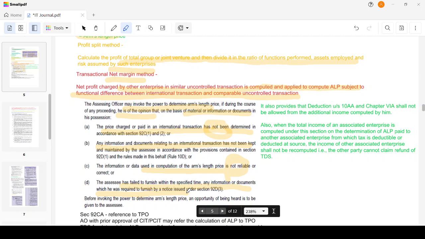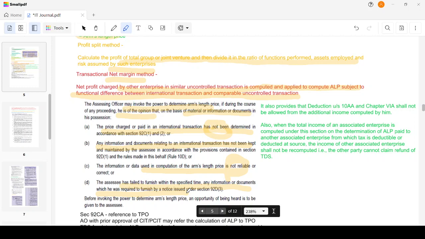So, what are the four situations? The price charged or paid in an international transaction has not been determined in accordance with the sections. Then, any information and documents relating to an international transaction has not been kept and maintained by the assessee in accordance with the provisions contained in this section or rules made thereunder. Then, the information or data used in the computation of arm's length price is not reliable or correct. The assessee has failed to furnish within a specified time any information or documents which he was required to furnish by a notice issued under Section 92D.